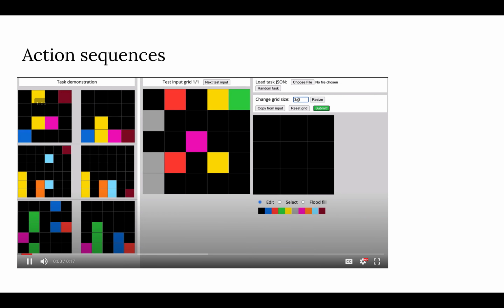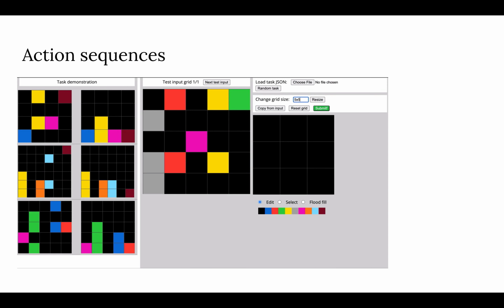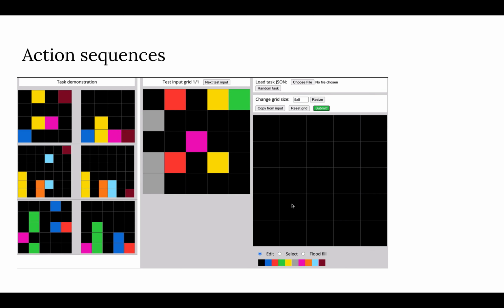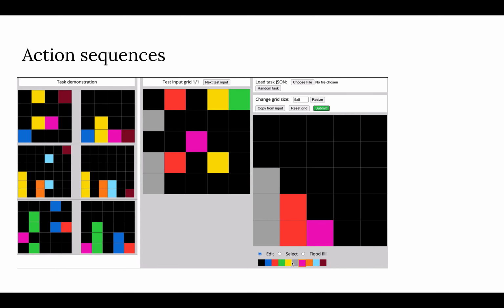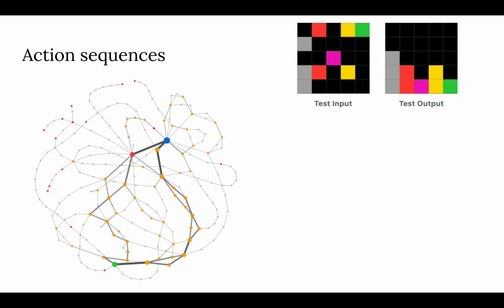We can also look at action sequences. This is an example of the interface that participants use to submit their answers. As you can see, they have to build up their answer one grid cell at a time. So we can get a really rich behavioral dataset of the action sequences they're taking to submit their answers. Using this, we can generate these state space graphs where each node is one of the states in that task space. The larger a node is, the more participants have visited that state. The larger the edges are, the more participants have traversed that transition.